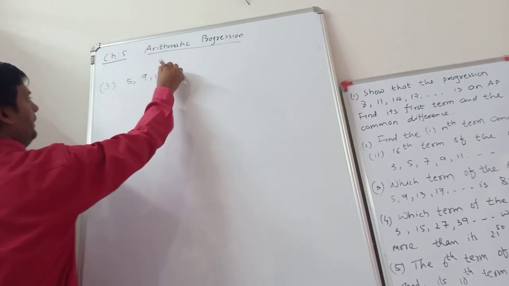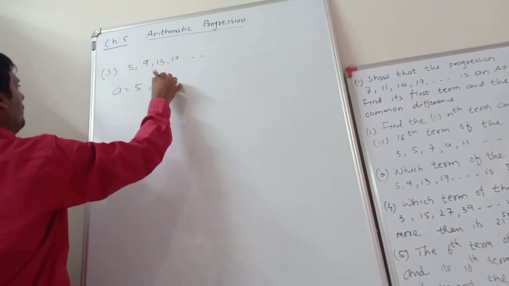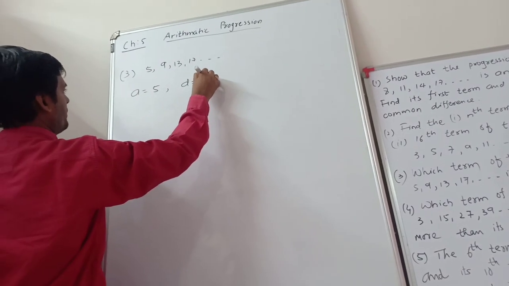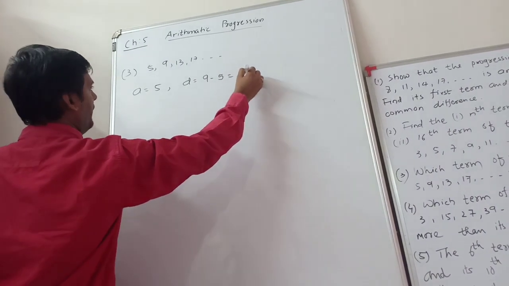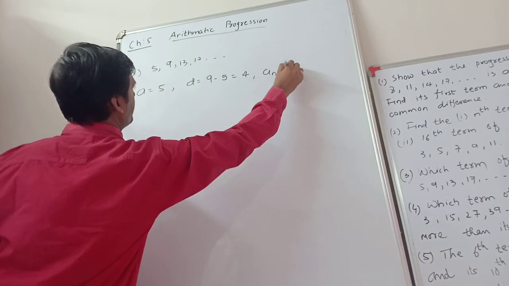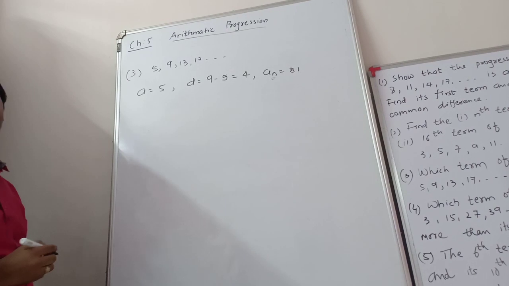the AP is 5, 9, 13, 17. Here the first term is 5, and the common difference d is the second term minus the first term, which is 4. The nth term is 81, as given. So we want to find n. Clear?